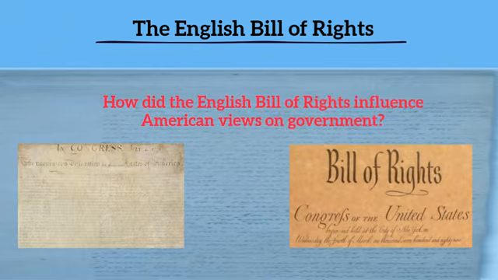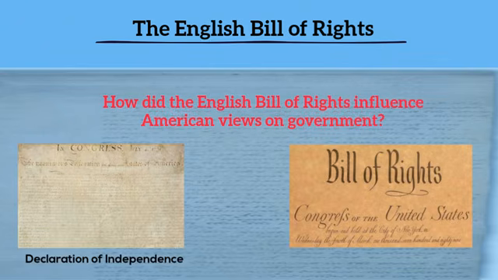Another question on the screen. Now, this isn't one you have to answer on your paper, but we got to think about it. How did the English Bill of Rights influence American views on government? We see it in the Declaration of Independence and in our own Constitution's Bill of Rights. Let's explore and find an answer.